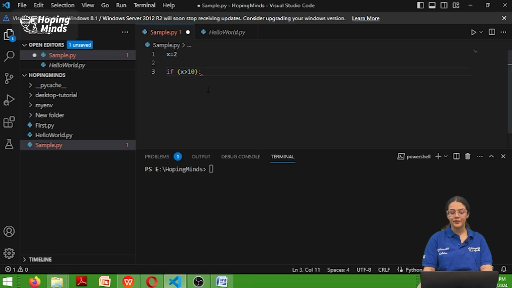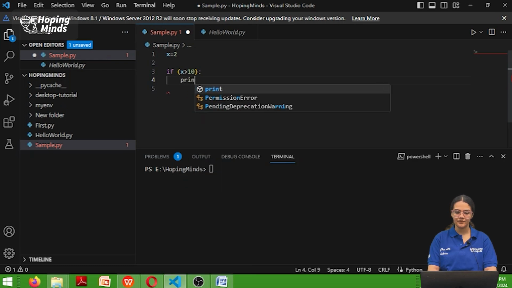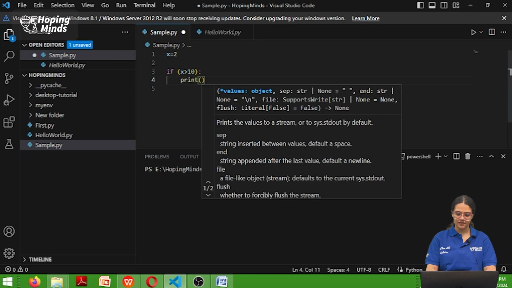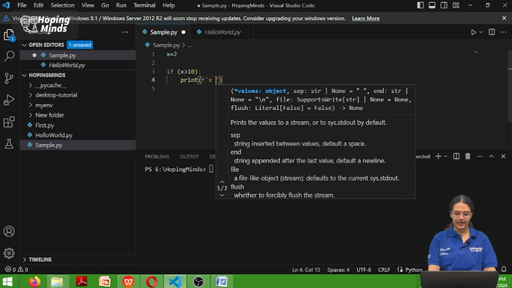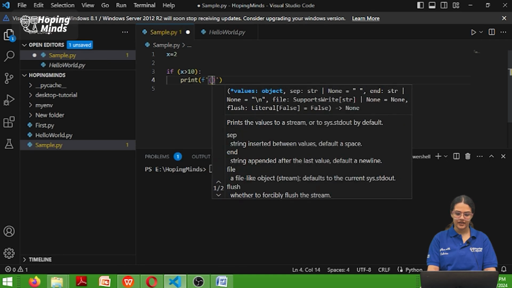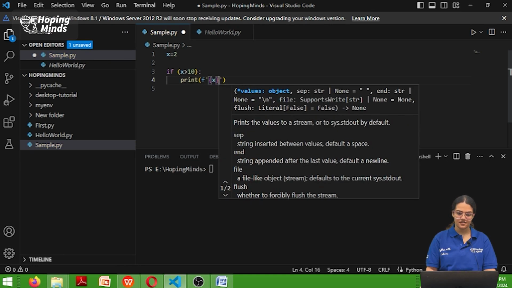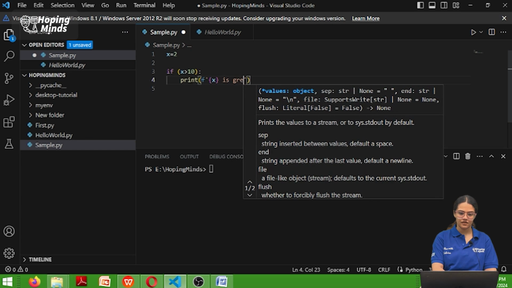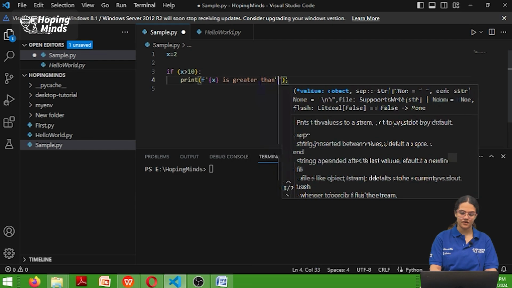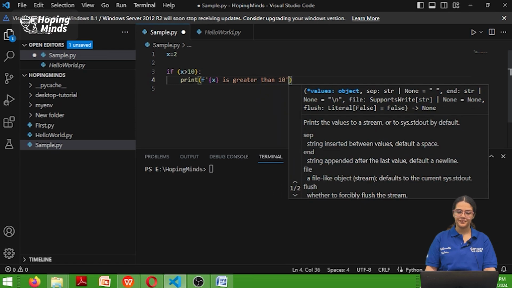Colon, and if you press enter, you will automatically see that it is indented, right? You will see this white space. I have not done anything, I have simply pressed enter, and my cursor has been automatically placed over here. If it is greater than 10, print x is greater than 10, right?